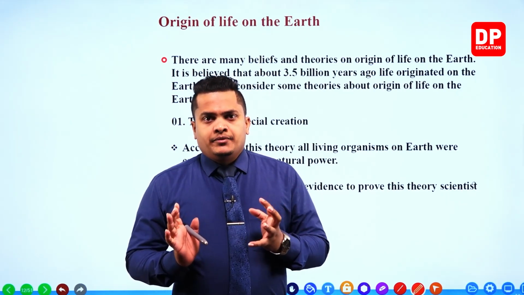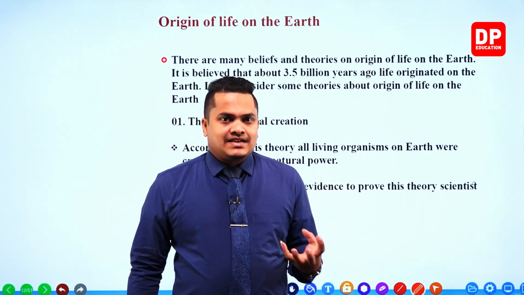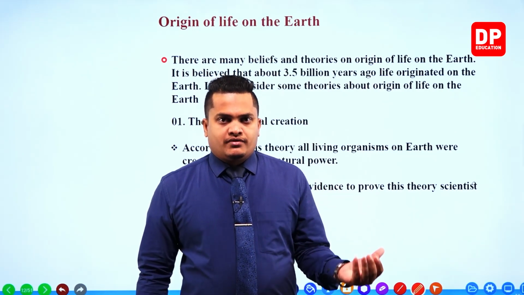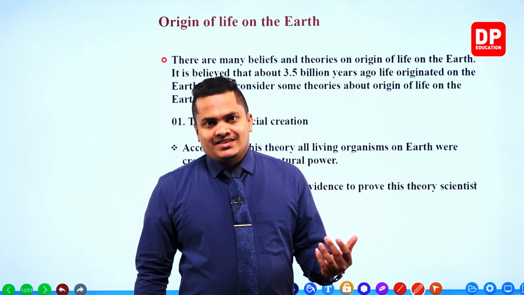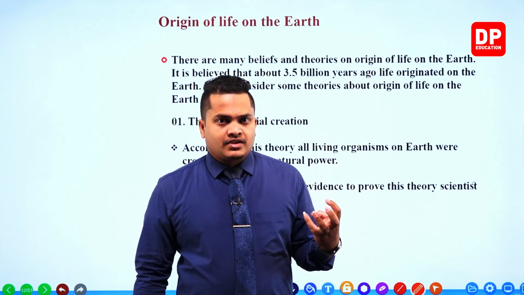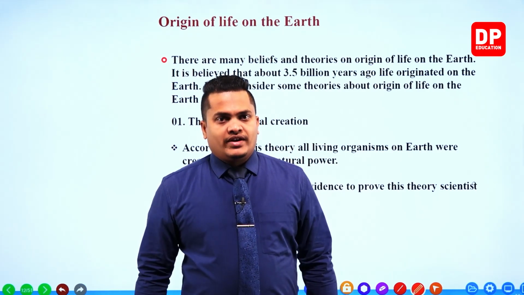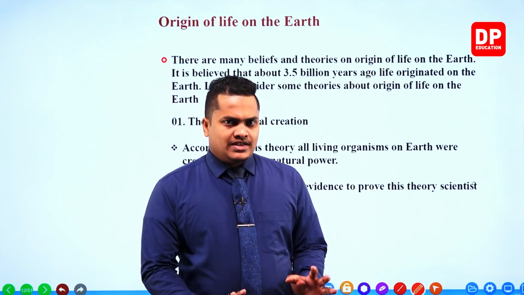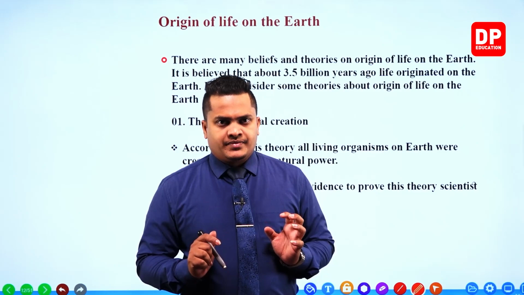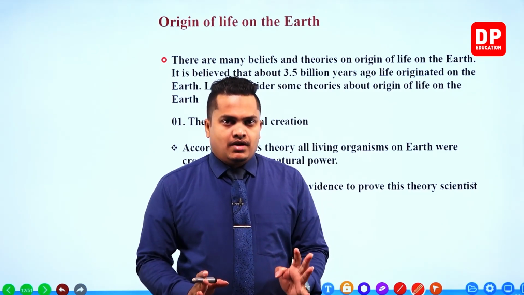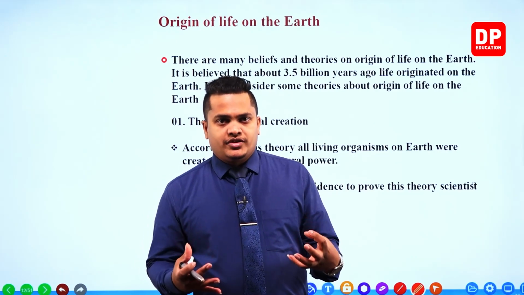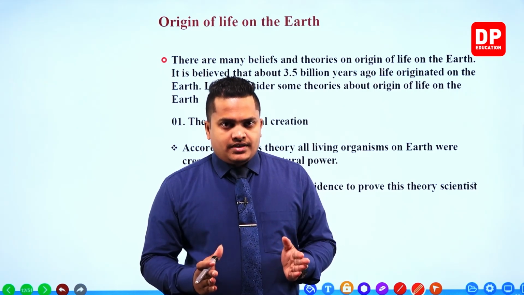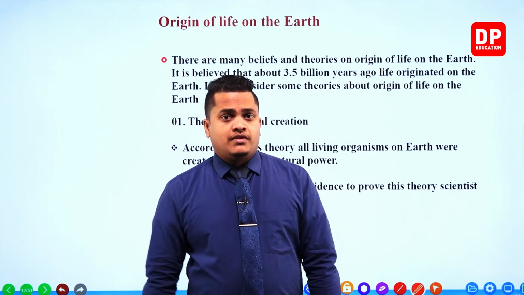Within the first chapter, my dear children, we discussed how the earth was created in the first place. With the creation of the universe from the Big Bang, we discussed how the earth was created, and what the conditions or special facts are that can be observed in the primitive earth. So we discussed those things in the previous chapter. Now in the second chapter, we'll mainly be discussing how life originated on the earth, focusing on the theories related to the origination of life.